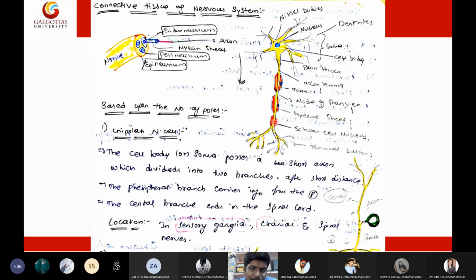What exactly the Schwann cell does is wrap around the axon. When it wraps, it adds a layer of myelin sheath around the axon. Now there is another interesting thing about this myelin sheath. It is interspaced. The myelin sheath is not a single continuous layer; rather, it has internodes, and the gaps are called nodes of Ranvier. And there is a significance to having these nodes in the myelin sheath.